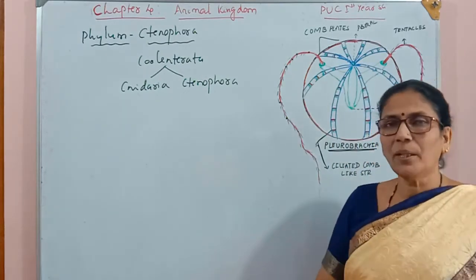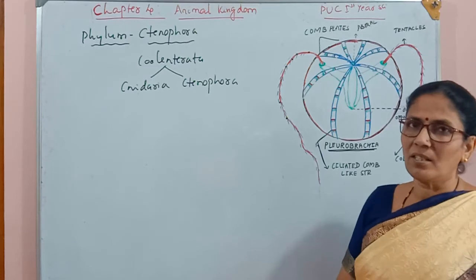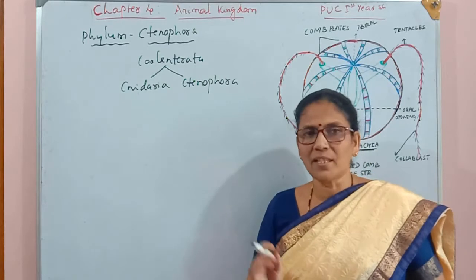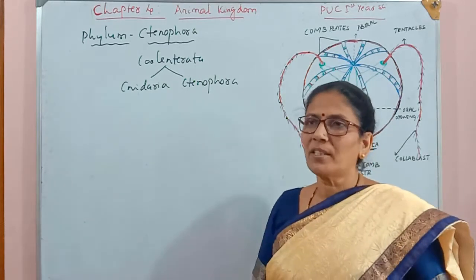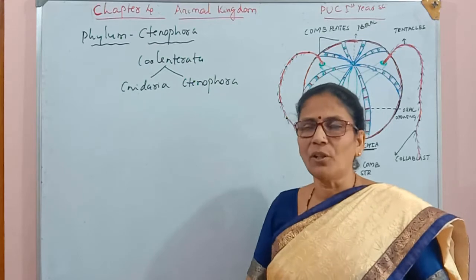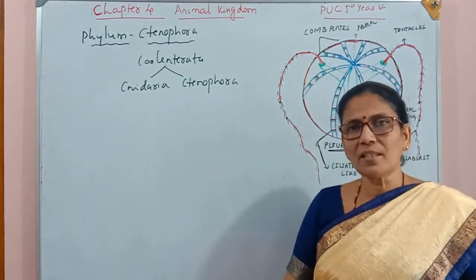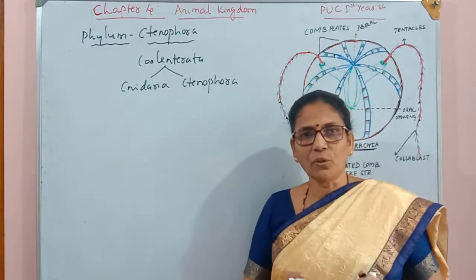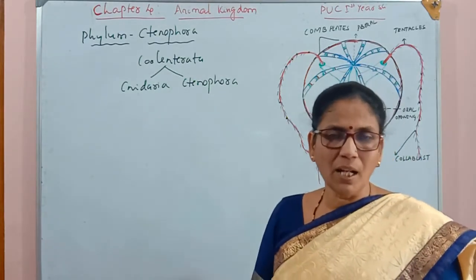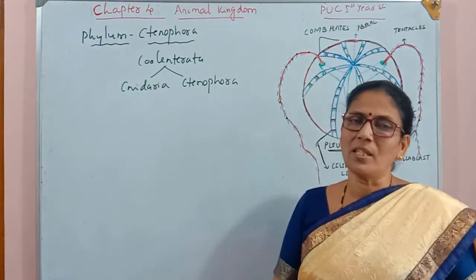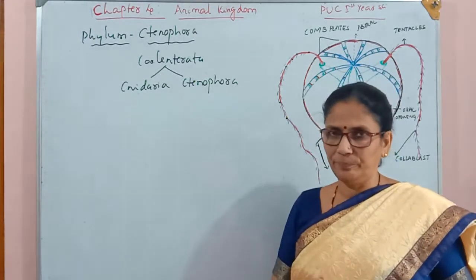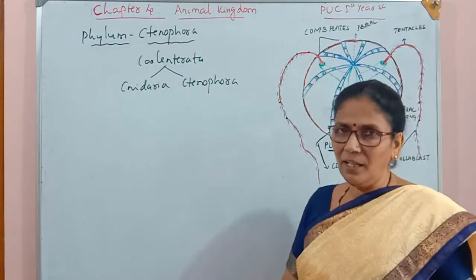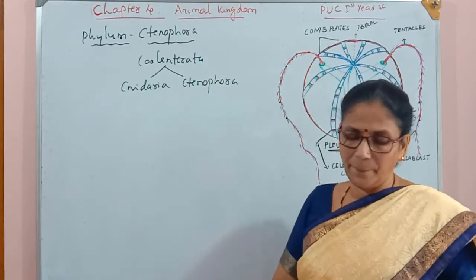Because of this, we may find many characters in this group which are similar to the Cnidarian groups. We will discuss all those characters which are similar with Coelenterata and which are different from the Coelenterata in today's class. At the end of the class, we will point out similarities between Cnidaria and Ctenophora, and also the differences between them. So earlier Ctenophora was in the group Coelenterata with Cnidaria. Later it was separated from the Cnidaria.